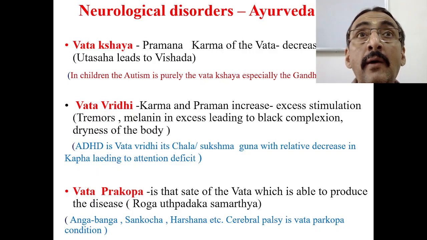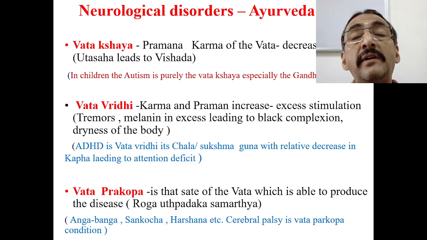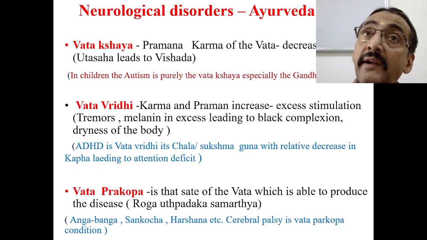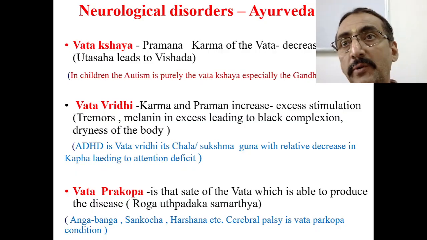Now for example, take a disease like cerebral palsy. In cerebral palsy, you will find Sanga, Angabanga, Sankocha, contractures, deformities, etc. These are all Vata Prakopa Lakshanas.